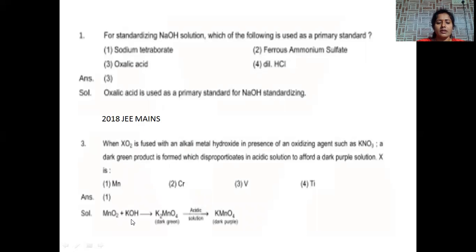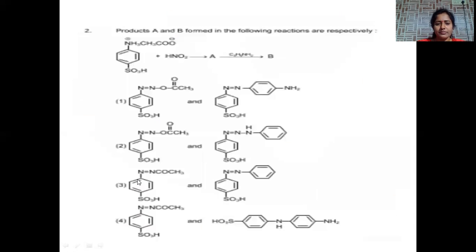Manganese oxide treated with KOH forms K2MnO4. Under acidic conditions, it is converted into KMnO4. K2MnO4 is a green colored solution, and KMnO4 is a purple colored solution. The correct answer will be manganese.